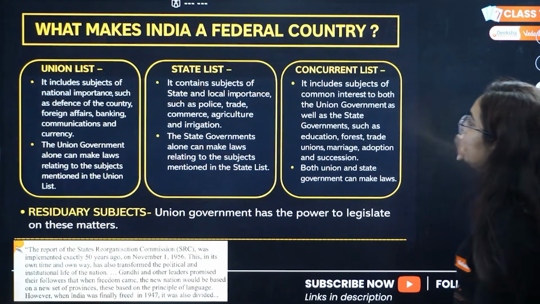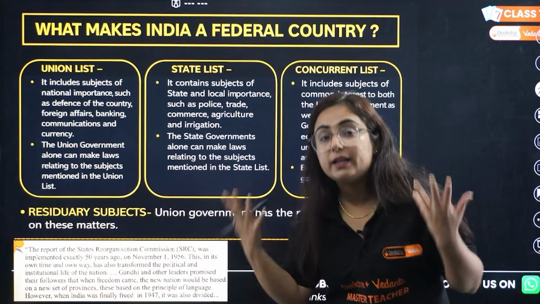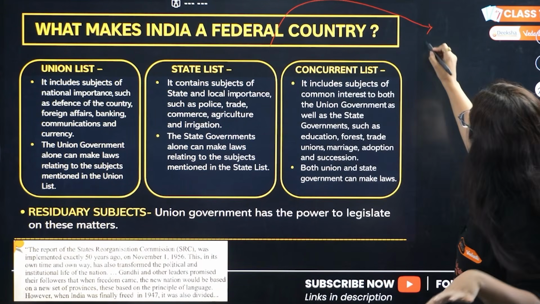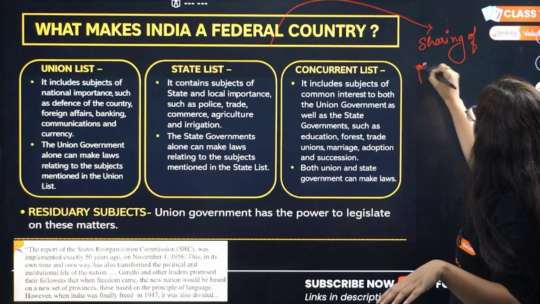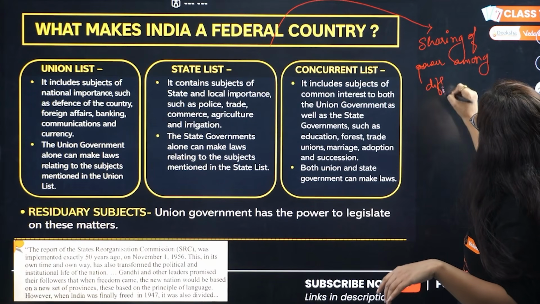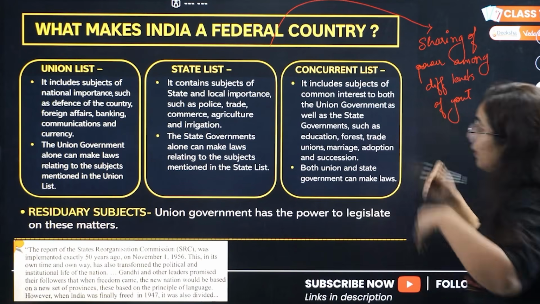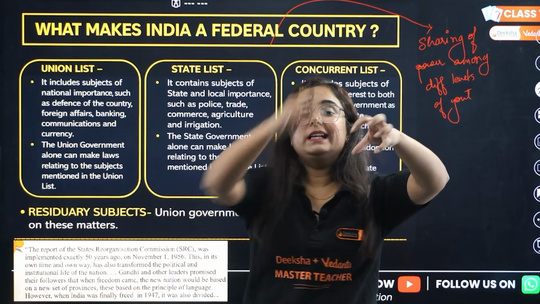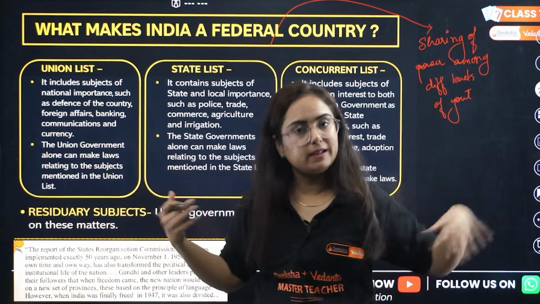This is an important one. What makes India a federal country? First of all, what is federalism? Sharing of power, right? It is sharing of power among different levels of government. So how is India a federal country? How have we shared the power? By providing different matters to different governments. This matter you deal with, this matter I will deal with.